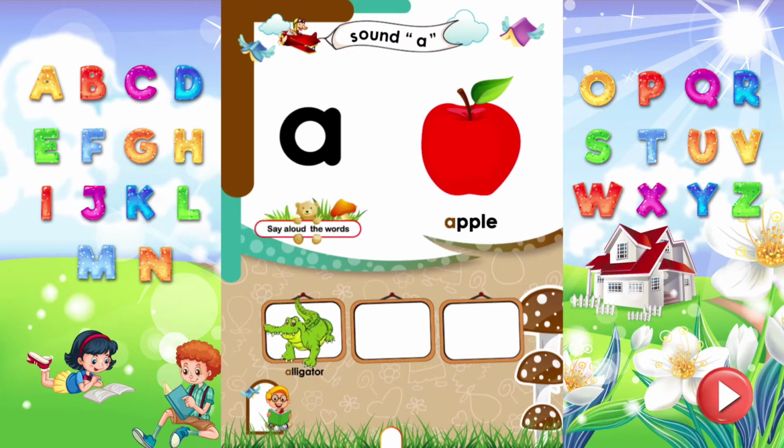A is for alligator. A is for arrow. A is for ambulance.